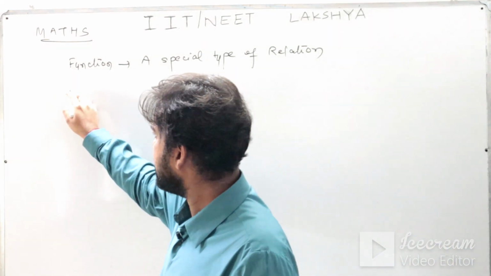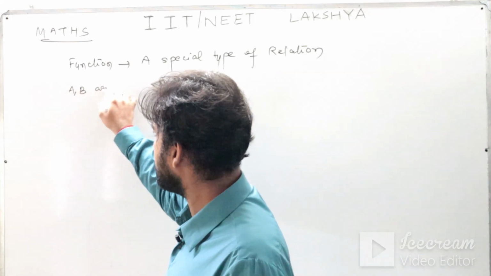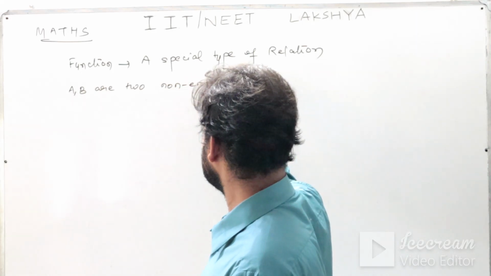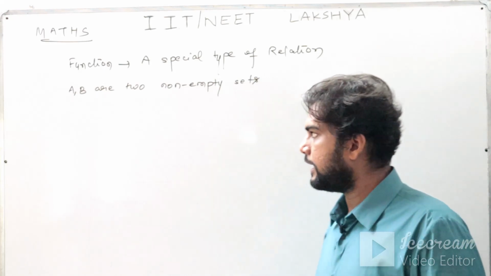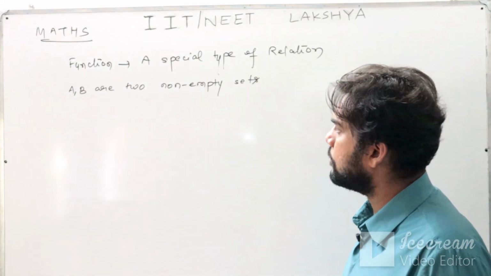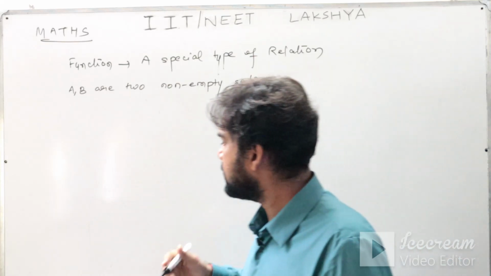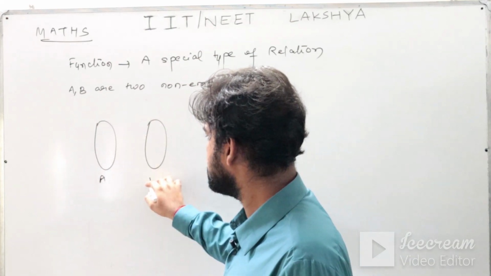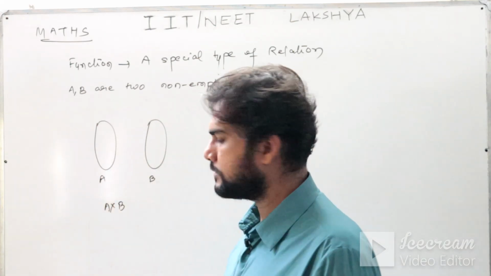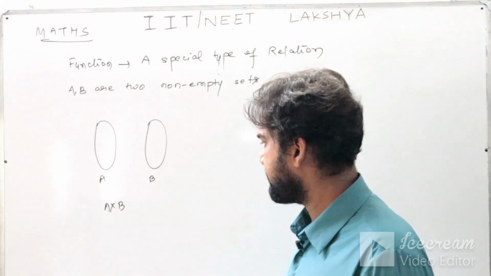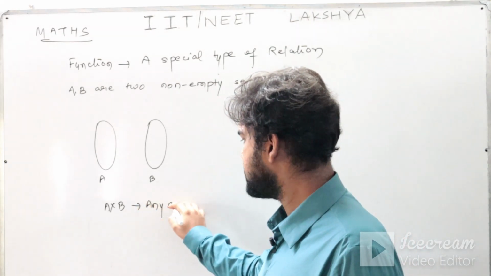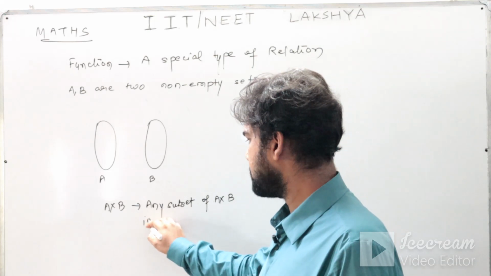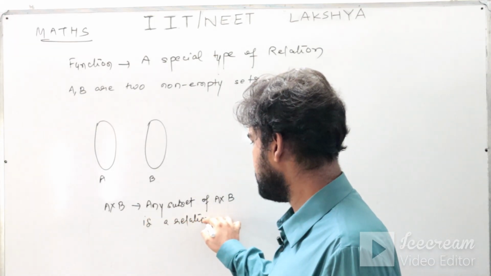For example, let there be two non-empty sets, A and B, I mean they are non-void sets. So these are two sets A and B, and you know a Cartesian product from A to B, that is your Cartesian product of A and B. Any subset of your Cartesian product, any subset of A cross B, is nothing but a relation.